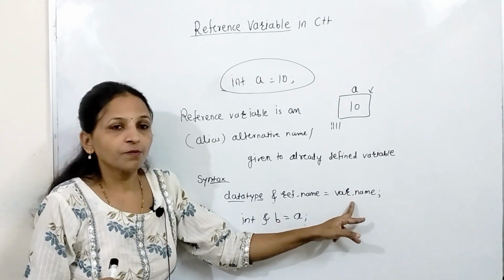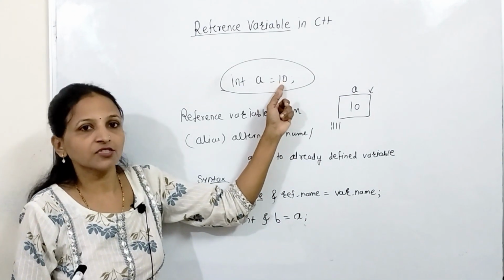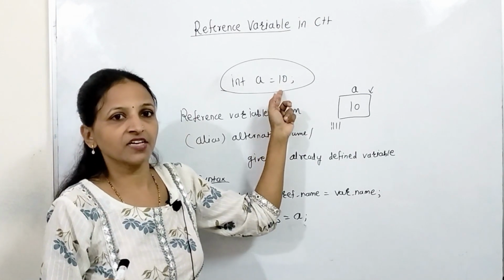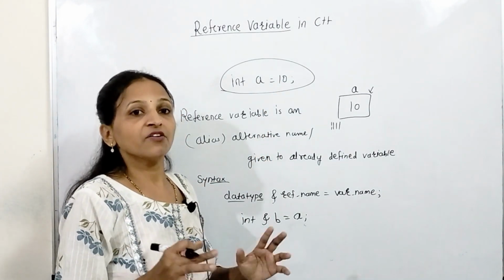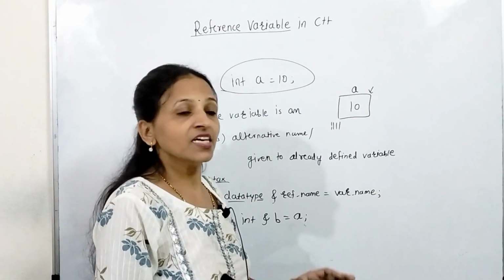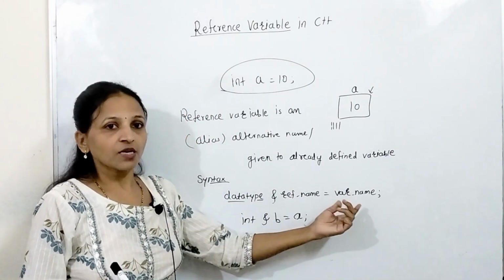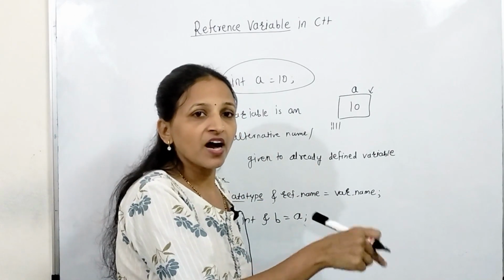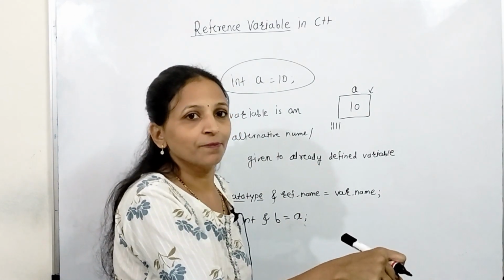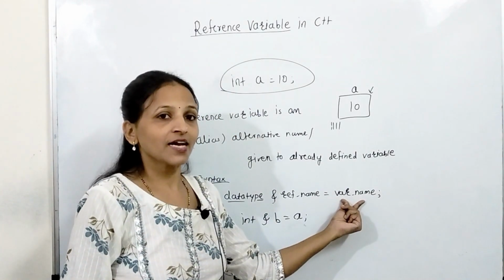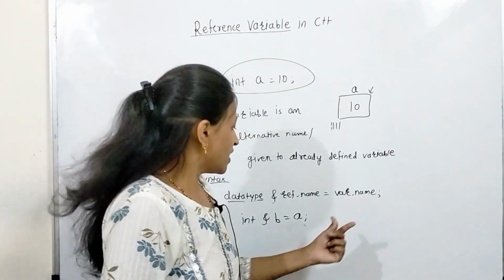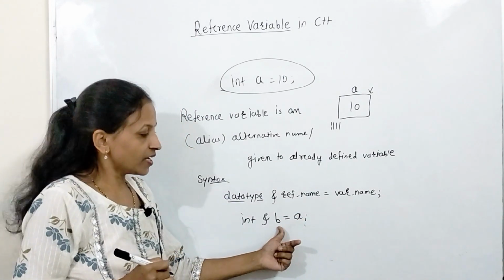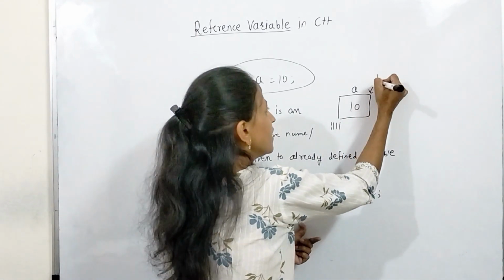Getting? Means here this assignment is not compulsory for a normal variable. Whenever you are declaring any variable, then assigning a value to that variable is not compulsory. But whenever you are going to declare any reference variable, then it is compulsory that you mention there to which variable you are giving the new, alternative name. Getting? And that's why this assignment is compulsory. Now see, in this way we can give the name b to the already defined variable a.